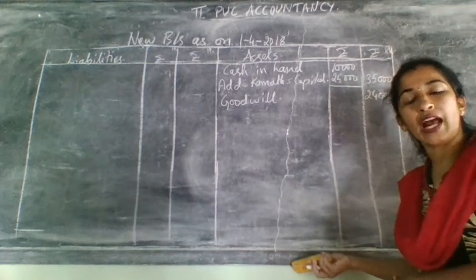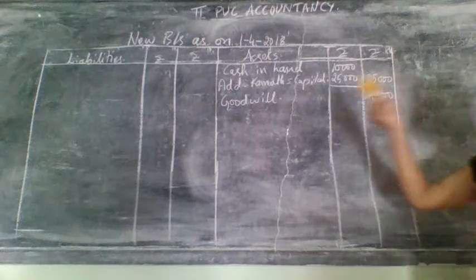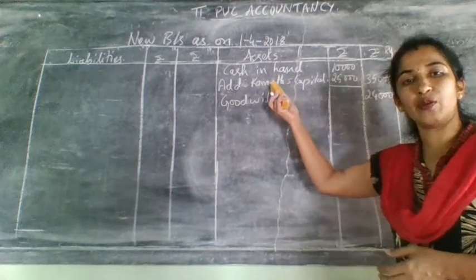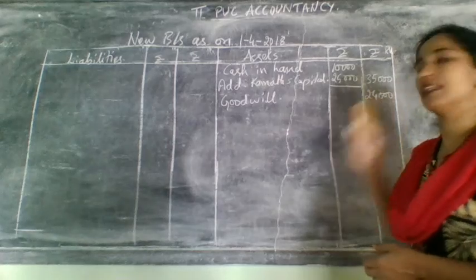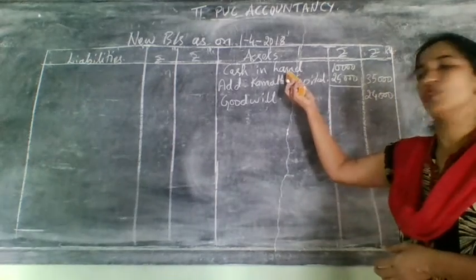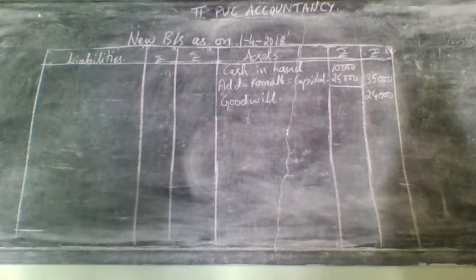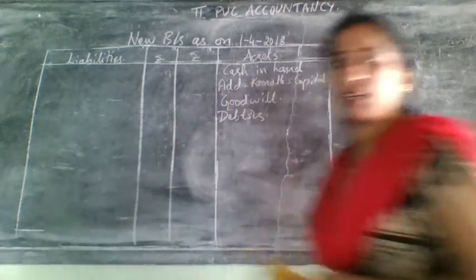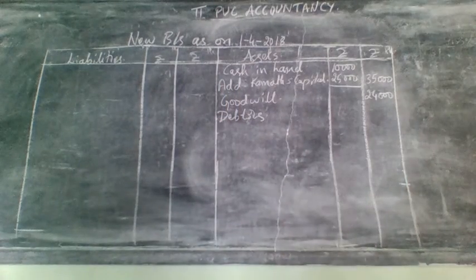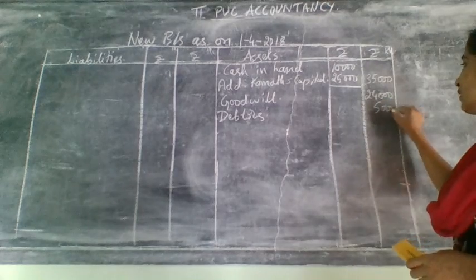Later, if you add goodwill, you will forget. So what you need to do is first write the cash amount and add the new partner, and then separately write goodwill and write it in the outer column. Instead of joining it to this, write it separately there. Okay. Next, debtors. Here there is no headache with debtors. Why? Because there is no PDD at all. Directly in the outer column you can write debtors 5,000.